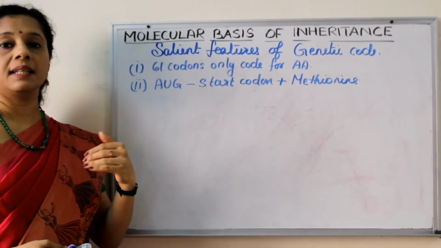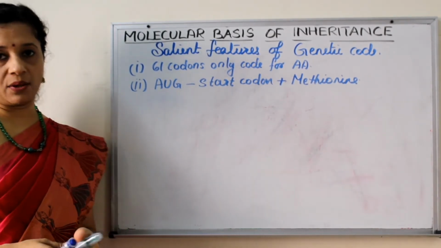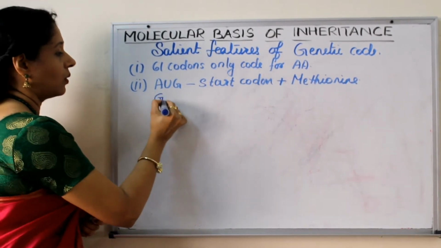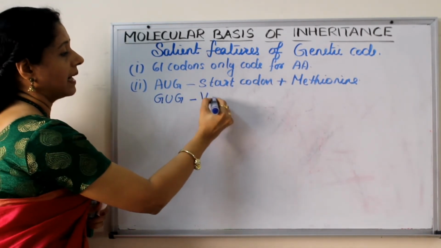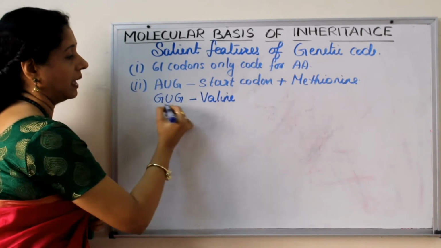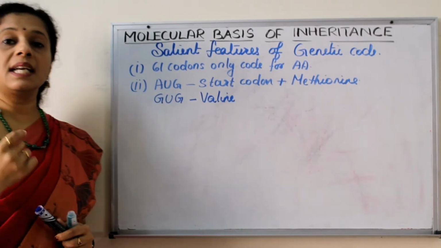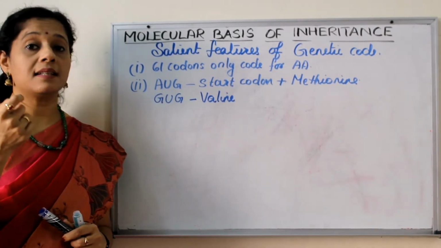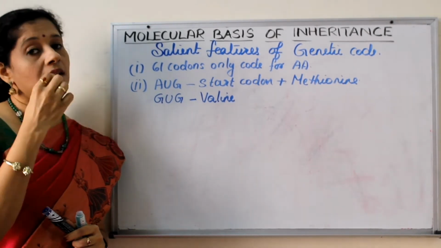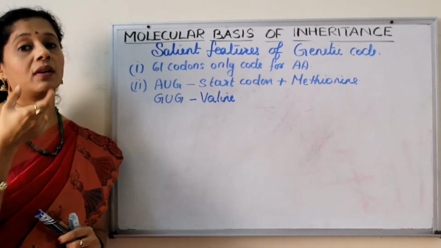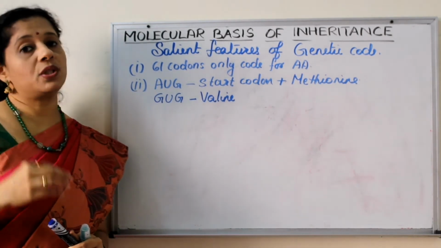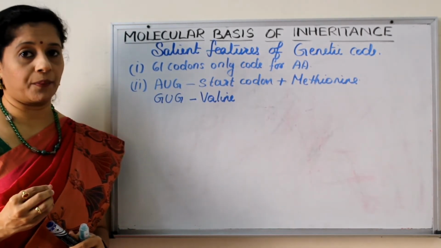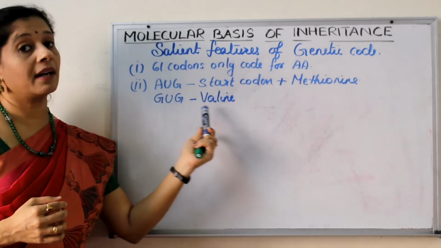But in some prokaryotes, there is another codon called GUG. This codon actually codes for one amino acid called valine. So GUG can also act as the start codon. That means the first codon should be AUG, or rarely, GUG may act as the start codon. What is it coding for? Valine.